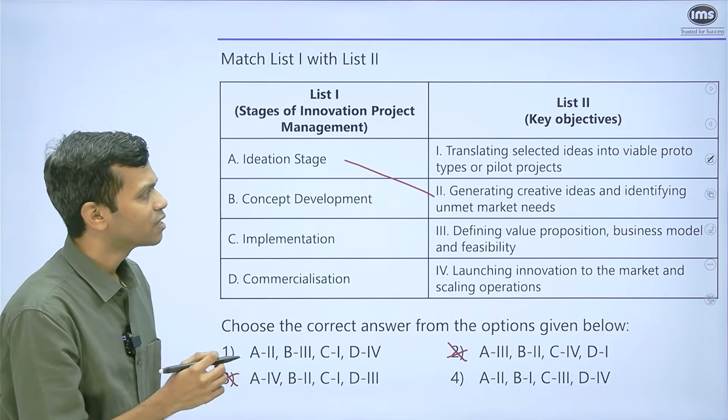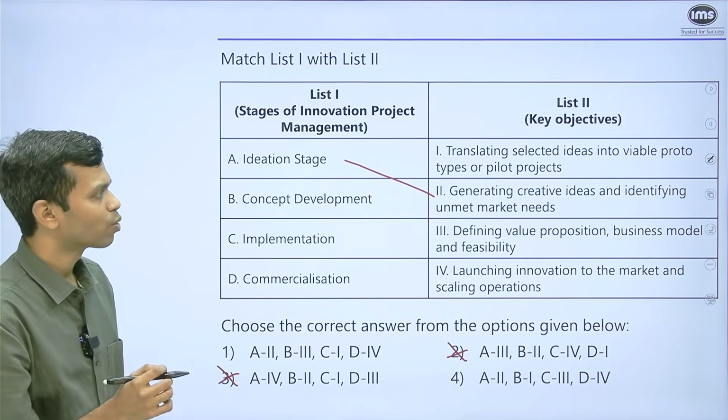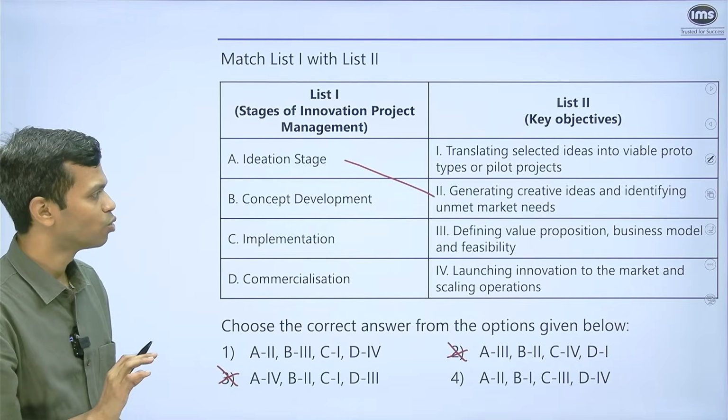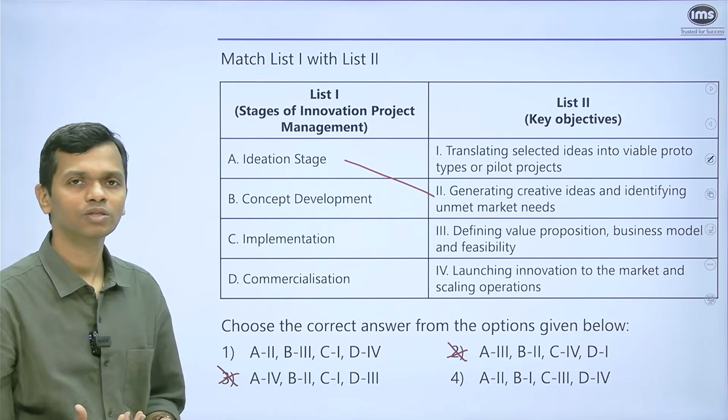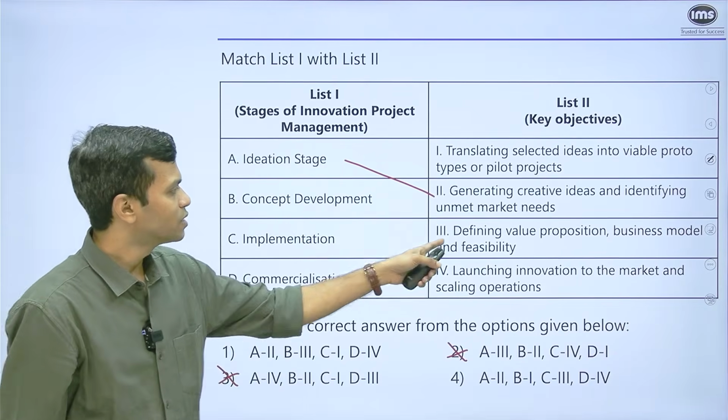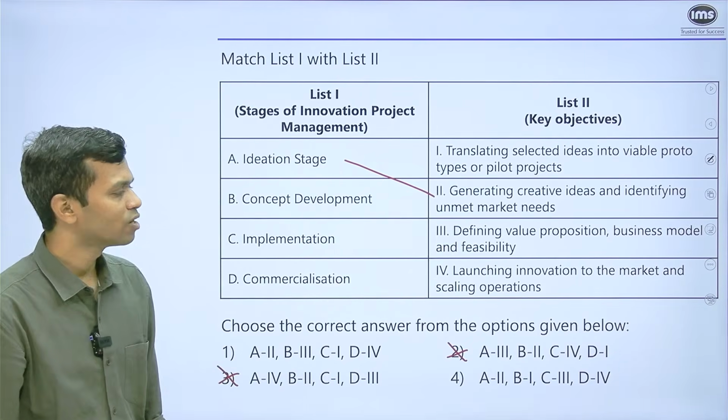First is translating selected ideas into viable prototypes or pilot projects. Okay. No, you're still in the phase where you haven't created prototypes. You're still developing the concept that you have. This is defining value proposition, business model and feasibility.